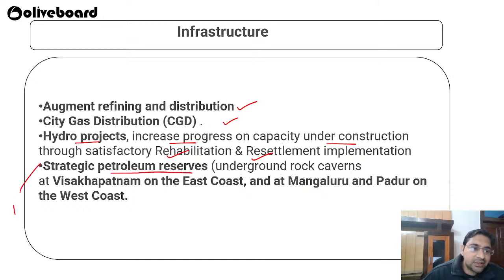During the lockdown, India filled its own strategic reserve, because at that time the oil price had reached a maximum low, I think around $20 or $19 per barrel. At that time we bought a lot of oil from the various oil exporting countries and kept it in underground rock caverns. Those are in Vishakhapatnam on the east coast, and Mangalore and Padur on the west coast. These are the places where we have strategic oil reserves, and these are used for emergency uses.